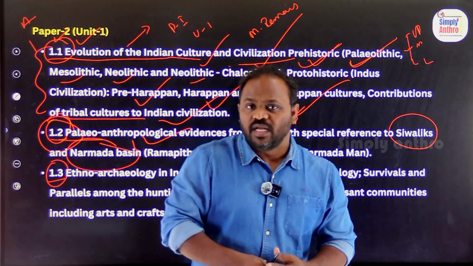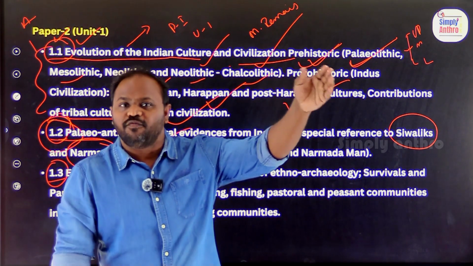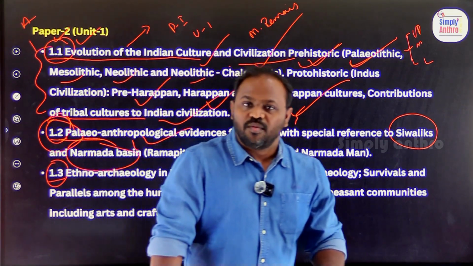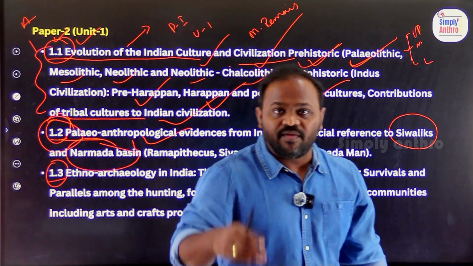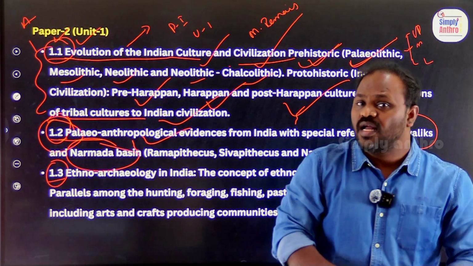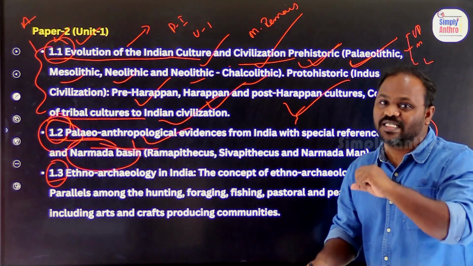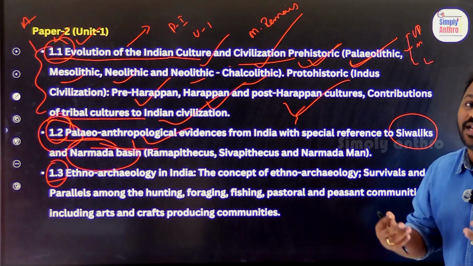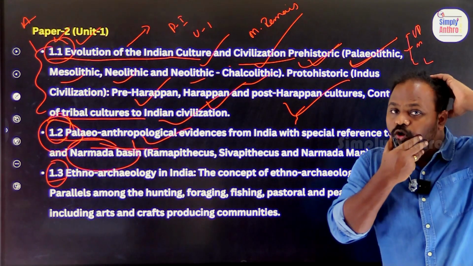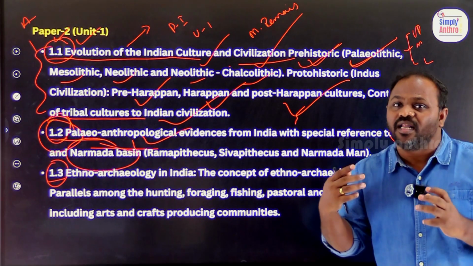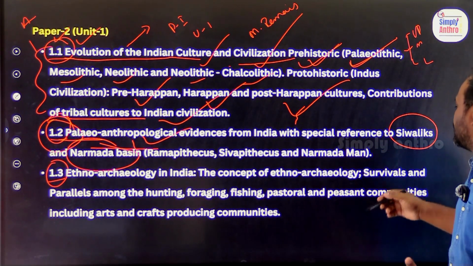Generally, what is the belief? Evolution happened somewhere, and from there, humans migrated. But Indians wanted to prove that evolution also happened in India. How do you find that? By having paleo-anthropological evidences. We found anthropological evidences like jawbone, forehead, teeth, skull, and many other human-related things in India.